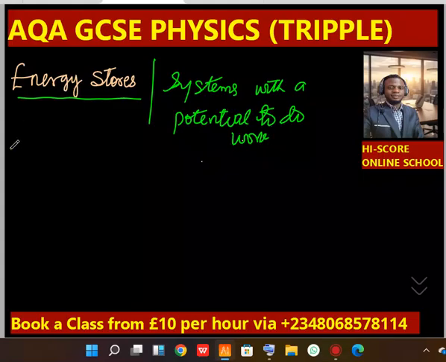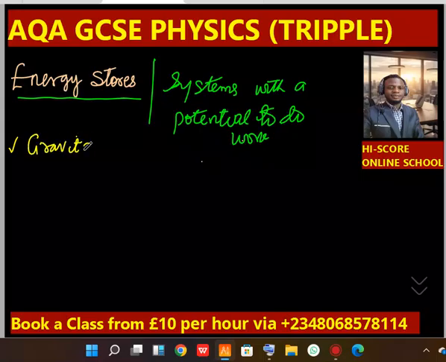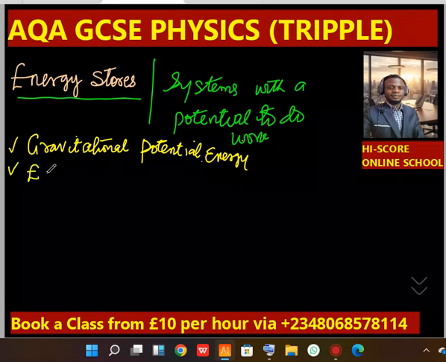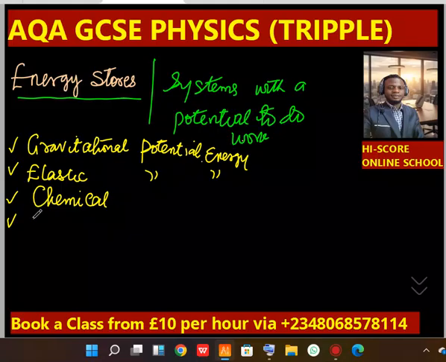The first one is the gravitational potential energy. Number 2 is the elastic potential energy. We also have number 3, chemical energy. Then number 4, we have the thermal energy, which we call heat.